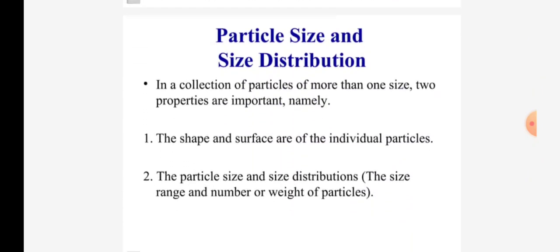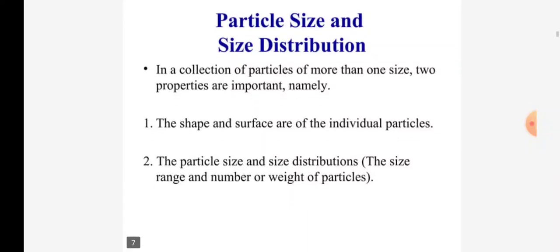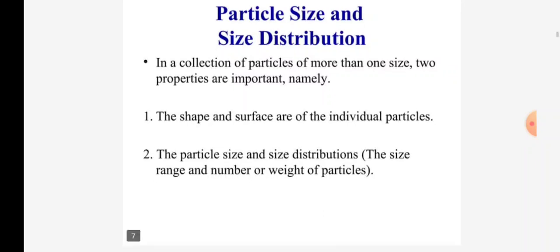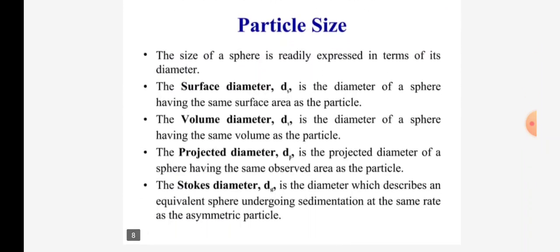Particle size and size distribution. In a collection of particles of more than one size, two properties are important, namely the shape and surface area of individual particles, and the particle size and size distribution, the size range and number or weight of particles. Particle size: the size of a sphere is readily expressed in terms of its diameter. The surface diameter, ds, is the diameter of a sphere having the same surface area as the particle.